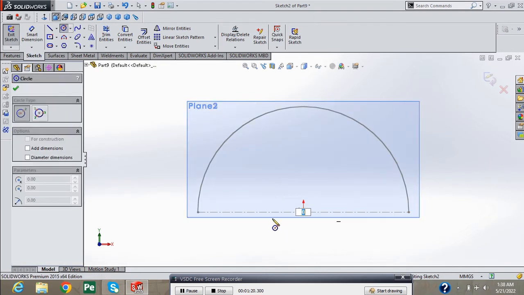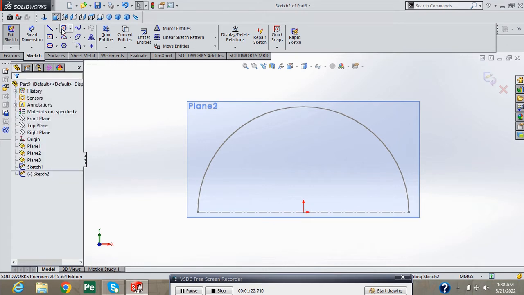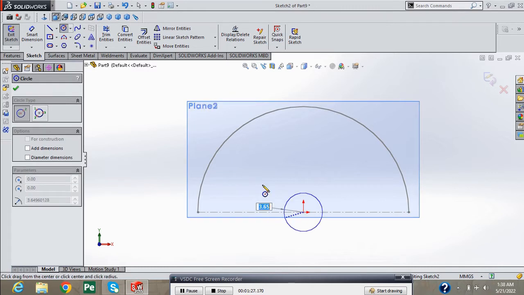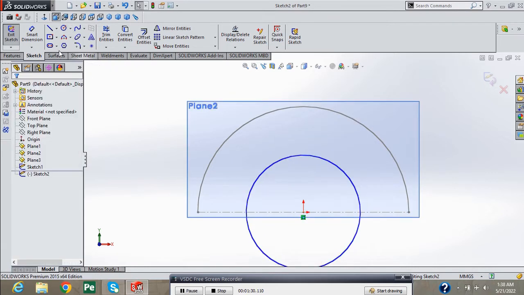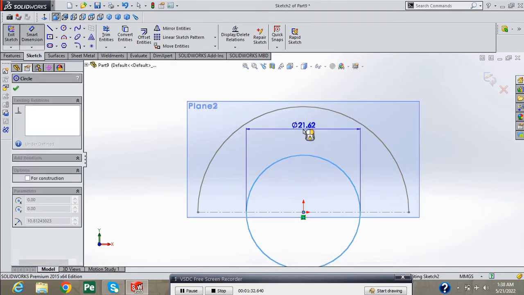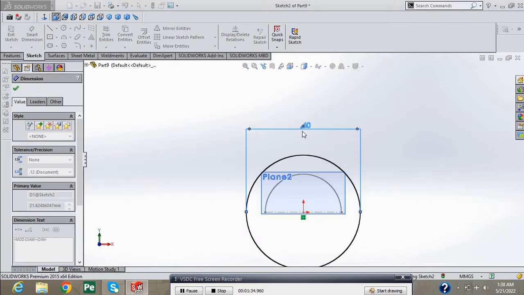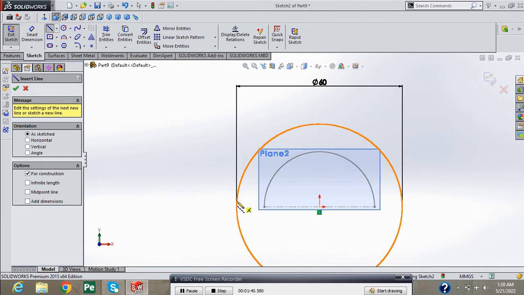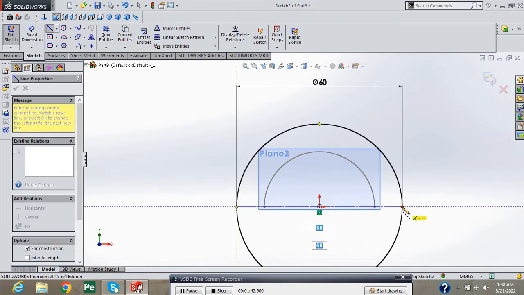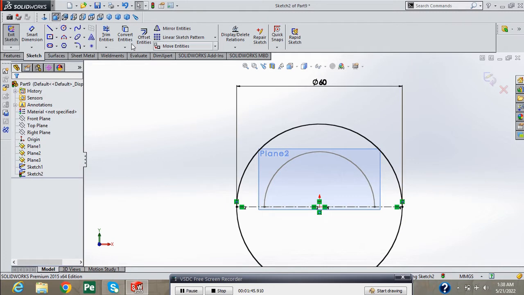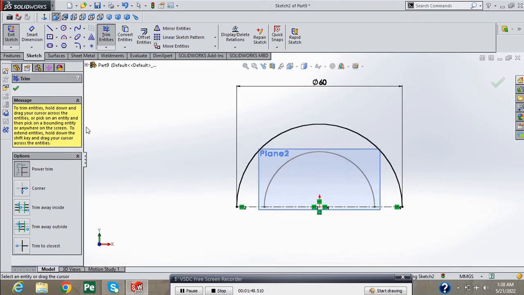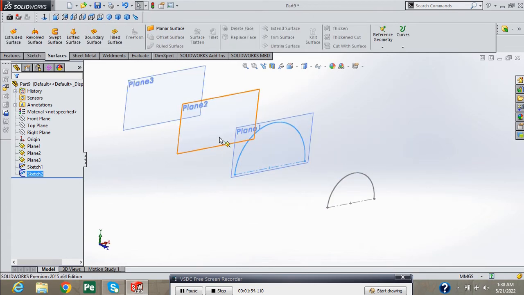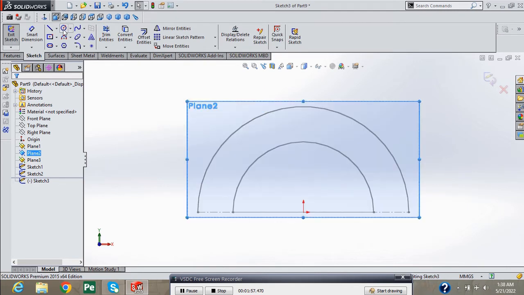Select circle. Draw here a circle. Provide 60 mm diameter to this circle. Now select center line. Draw here a center line. Select trim entities. Remove this half circle. Press green check. Exit from sketch. Now take sketch on second plane.